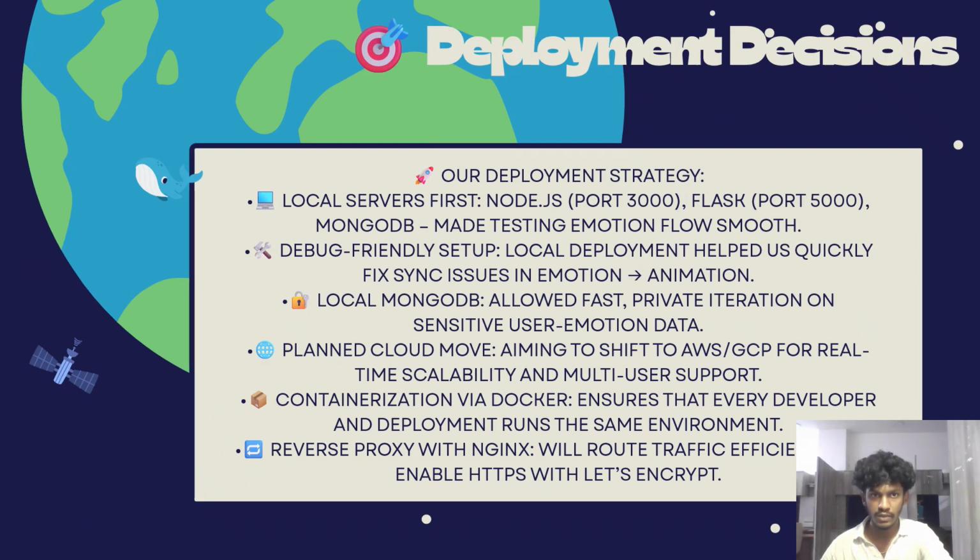Deployment strategy. We deployed first on local servers: Node.js on port 3000, Flask on 5000, and MongoDB for the database. This allowed us to quickly test the full emotion animation loop. Next, we plan to move to cloud platforms like AWS or GCP. To ensure consistency, we are containerizing everything with Docker and adding nginx as a reverse proxy.